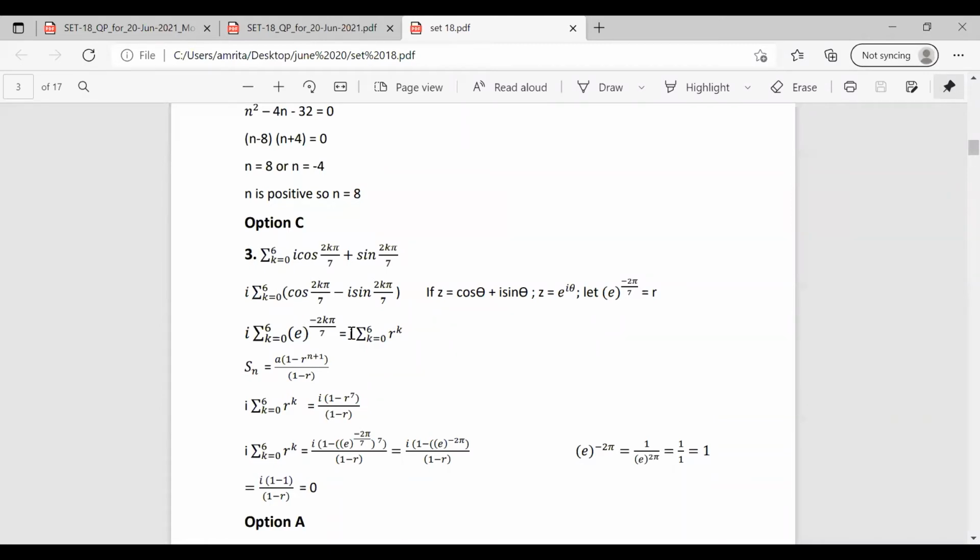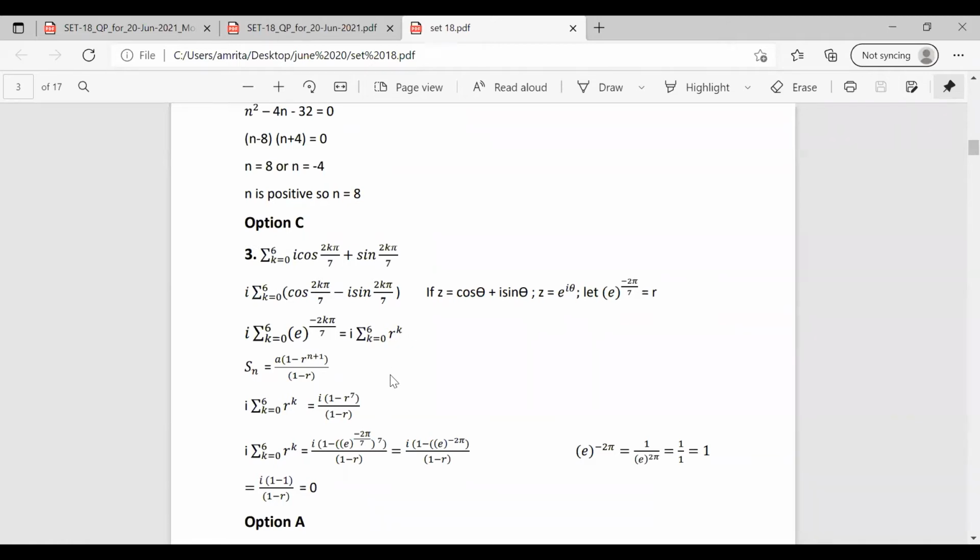So we are going to write this equation as i sigma k equal to 0 to 6 e raised to minus 2k pi by 7. It is e raised to i theta, so it becomes e raised to minus 2k pi by 7. Now substituting e raised to minus 2 pi by 7 as r, we can rewrite this whole equation as i into sigma k equal to 0 to 6 r raised to k.